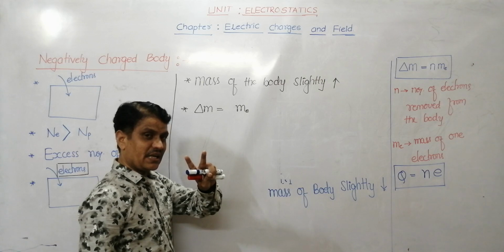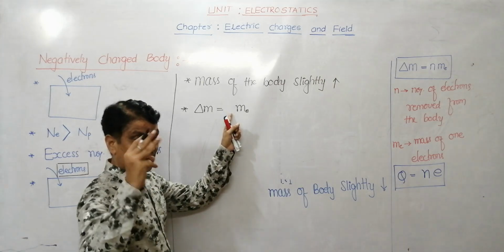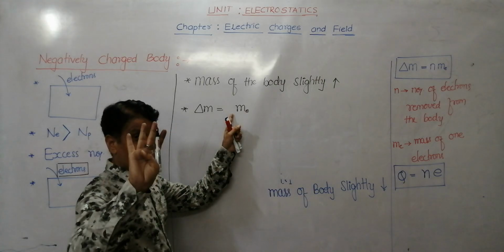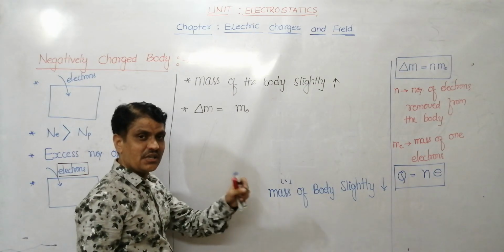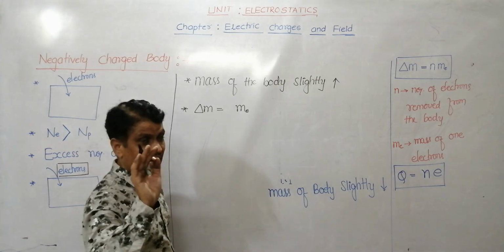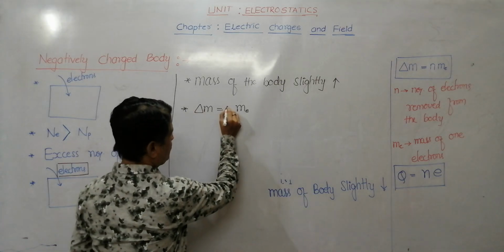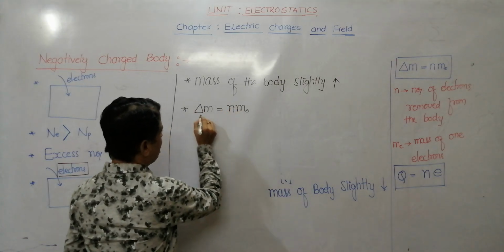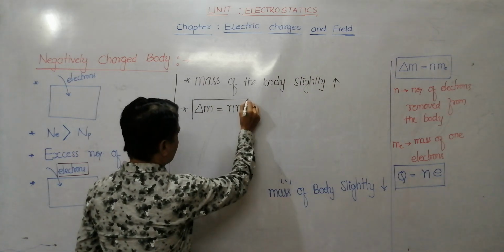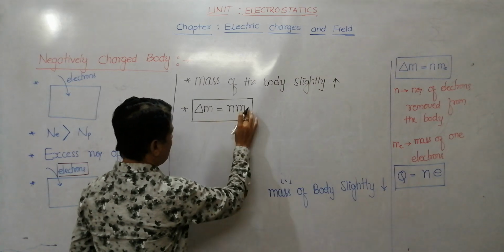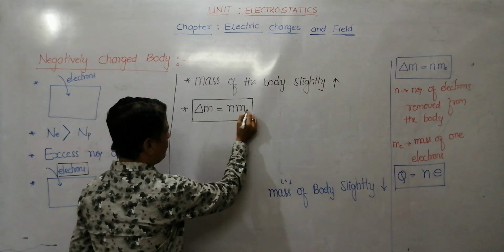When 2 electrons are added, 2 ME. 3 electrons are added, 3 ME. 4 electrons are added, 4 ME. In general, if you add n number of electrons, then n ME is the increase in the mass of the body.